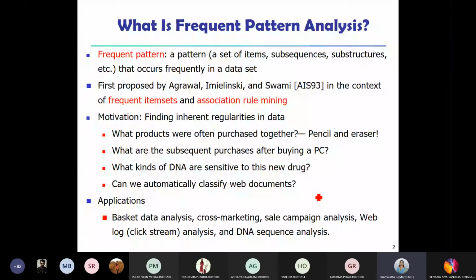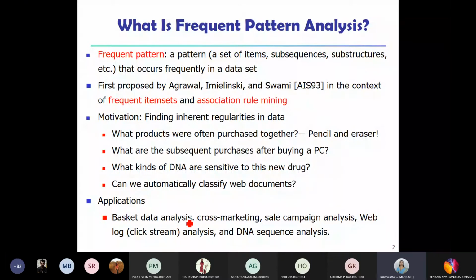So these kinds of questions or queries can be answered by frequent pattern analysis, and it has numerous applications in almost all domains. A few of them have been given here: basket data analysis. Basket is usually called the market basket.